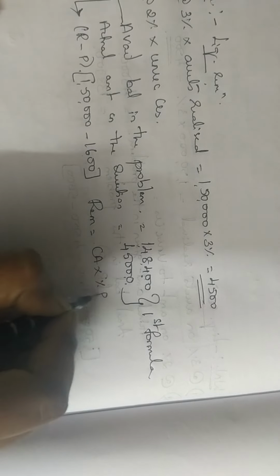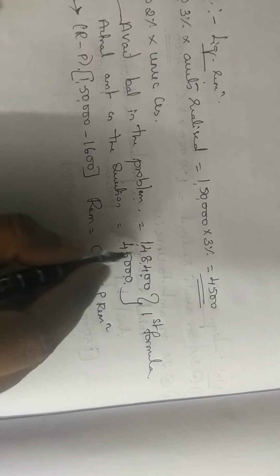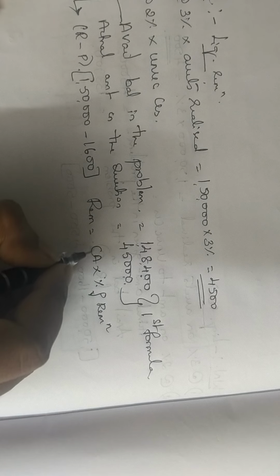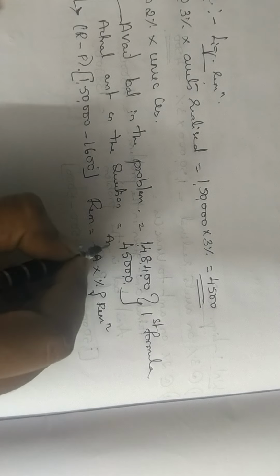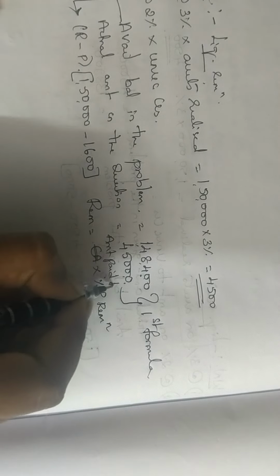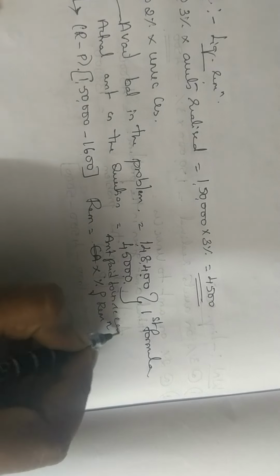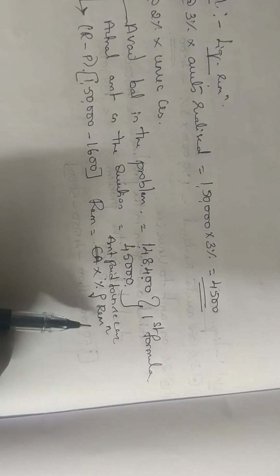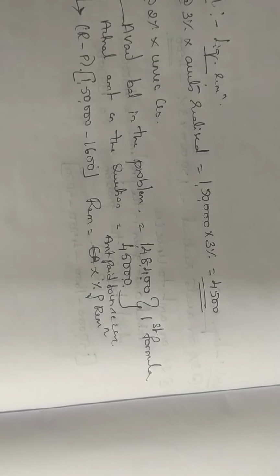But since my available balance is more than the actual amount, I go for the first formula. So what is the first formula? If you remember, the first formula will be remuneration is equal to amount paid to unsecured creditors into percentage of remuneration. This is the actual formula.